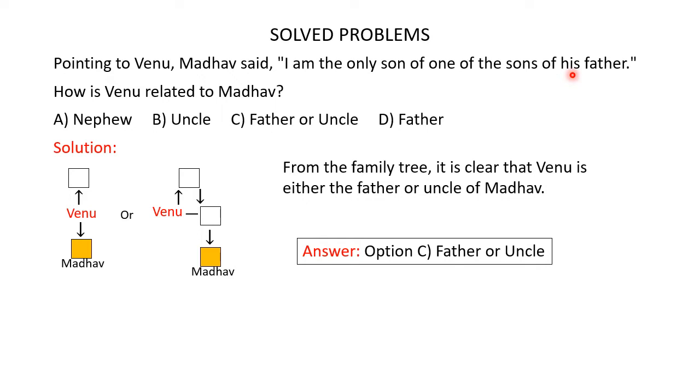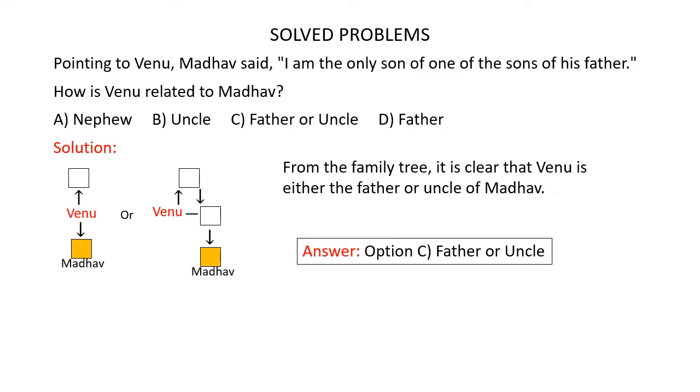So after Venu is the relation father. So Venu has a father. So let's draw the family tree starting with Venu. Now Venu has a father. Father is a male. So we'll draw a square here. Now before the word his is the relation one of the sons.